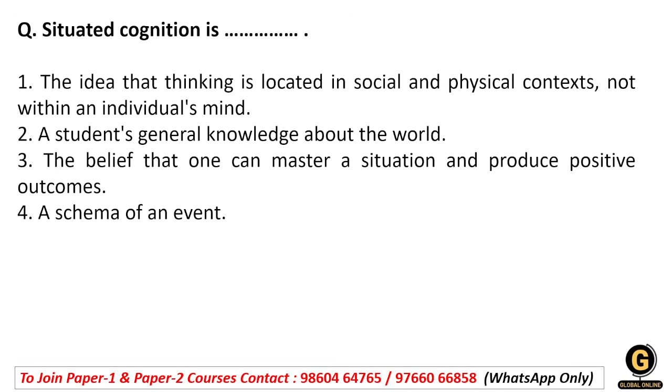Next question we have is situated cognition. So cognition means your mental ability. Situated cognition is a learning theory that says learning and thinking happens within a real social and physical environment. So learning is critically located in social and physical context, not within an individual mind.